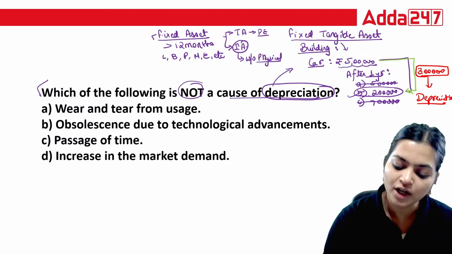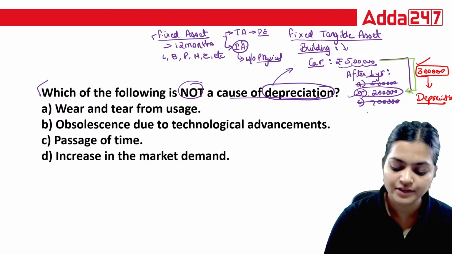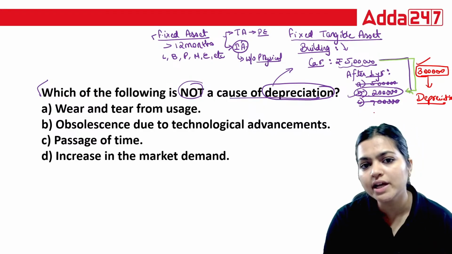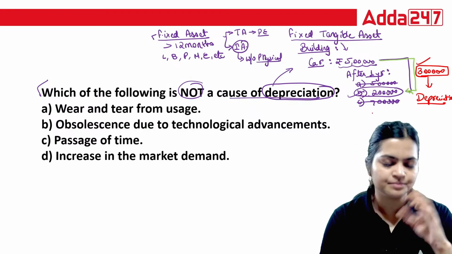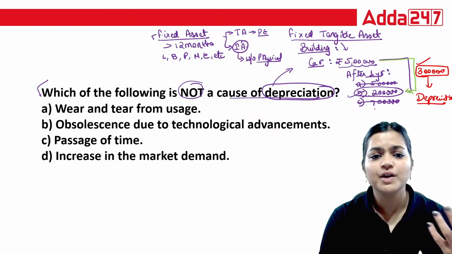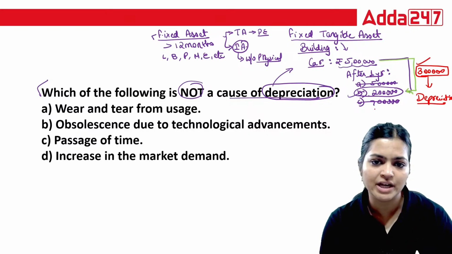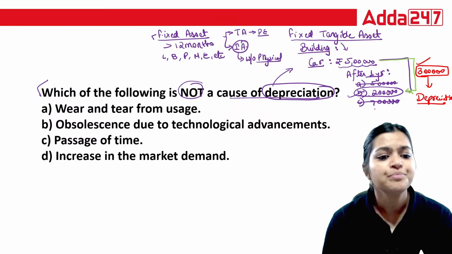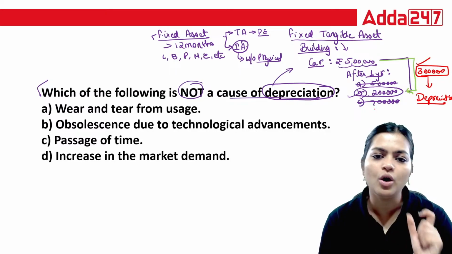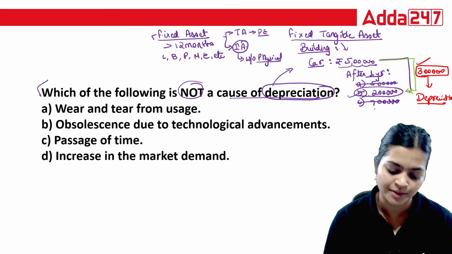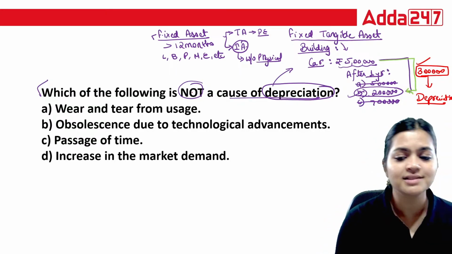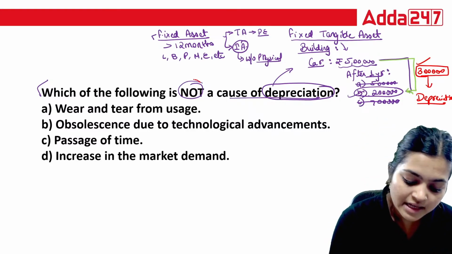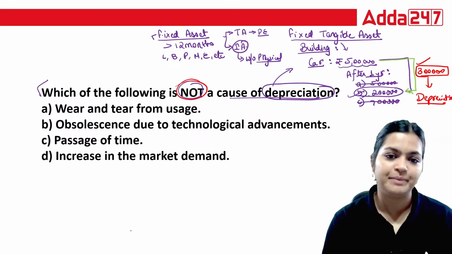Now, what are the causes of depreciation? Wear and tear is a cause, because you are using it and that reduces the cost. Even if you are not using it, technologies are changing, and the value falls in the market. Accident is also a cause. All these are causes of depreciation. But in this question, they are not asking about the causes of depreciation, they are asking about what is not a cause of depreciation.